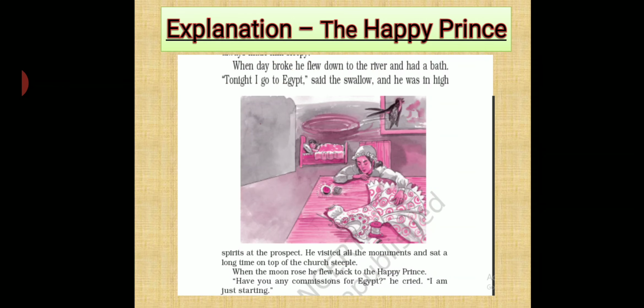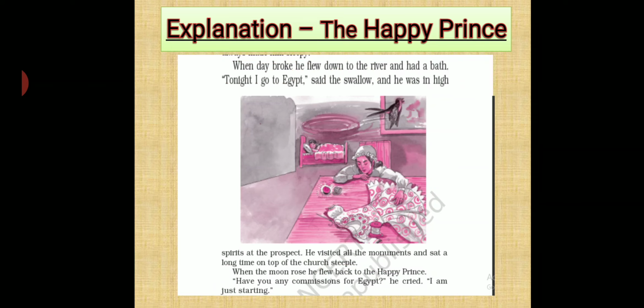When day broke, he flew down to the river and had a bath. Tonight I go to Egypt, said the swallow, and he was in high spirits at the prospect. He visited all the monuments and sat a long time on the top of the church steeple. When the moon rose, he flew back to the happy prince. Have you any commissions for Egypt? he cried. I am just starting.